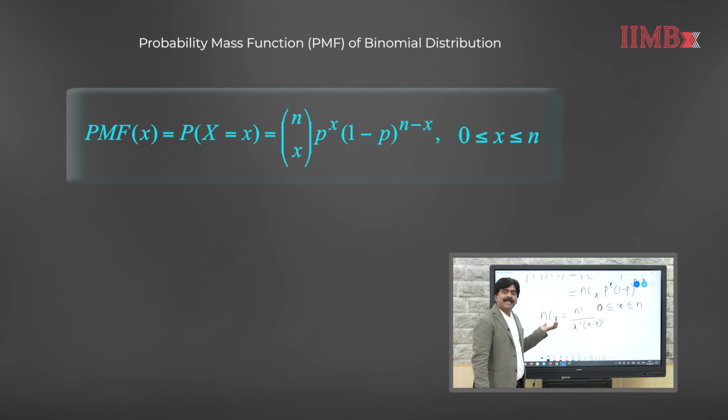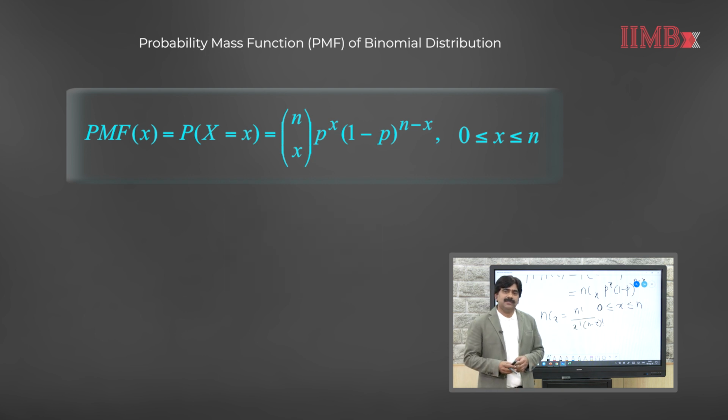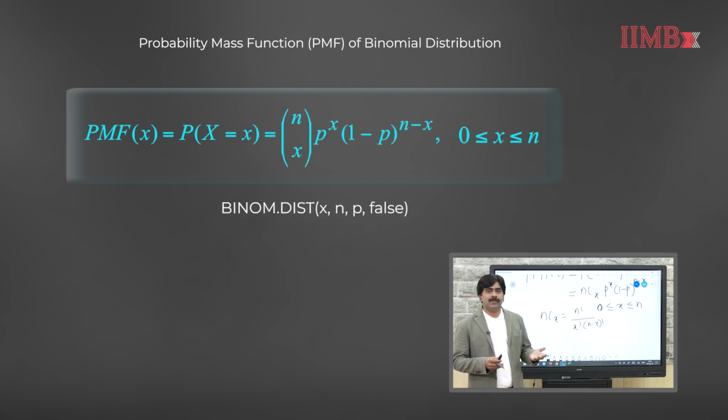In this case the nCx, getting x out of n, is n factorial over x factorial times n minus x factorial. In Microsoft Excel, we can use the function BINOM.DIST(x, n, p, FALSE), which can be used for calculating the probability mass function of binomial distribution.